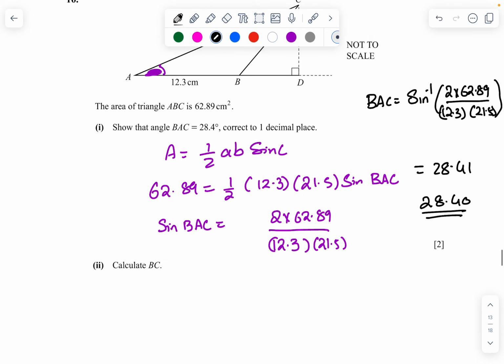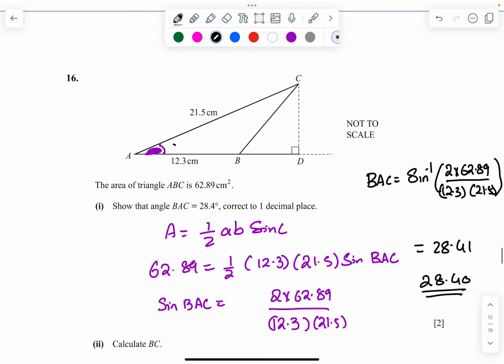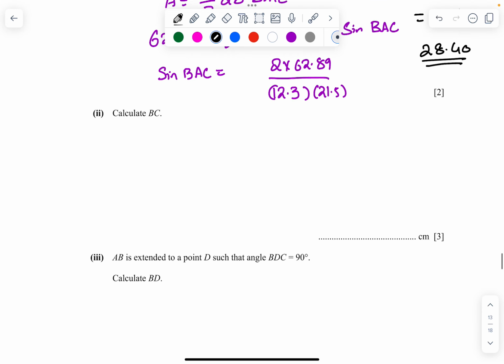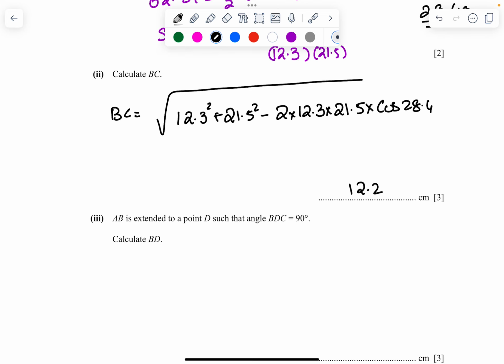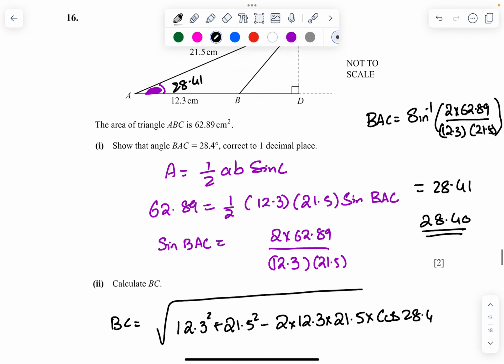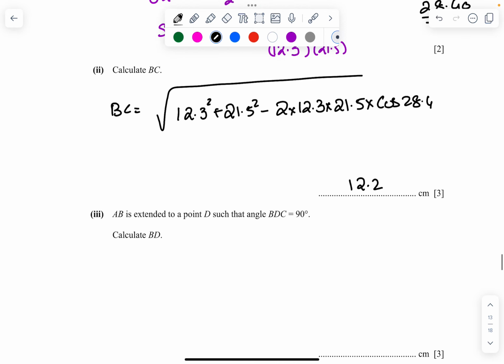Calculate BC. So this was 28.41. To calculate BC, I use the cosine rule. So BC equals the square root of 12.3 square plus 21.5 square minus 2 times 12.3 times 21.5 times cosine of 28.4. You should be getting it as 12.2. AB is extended to point D such that angle BDC is 90. Then calculate BD.